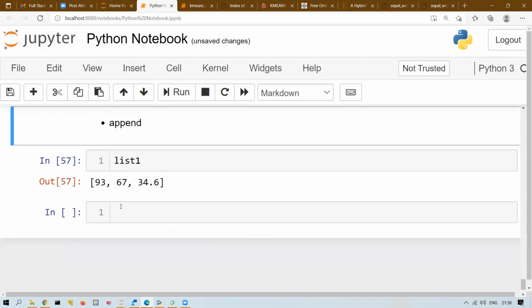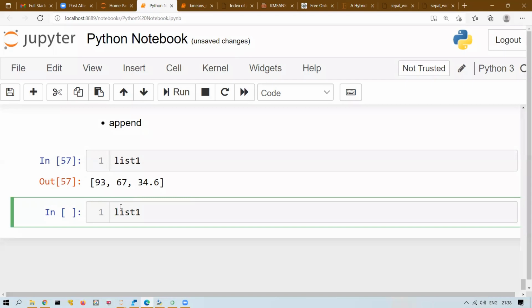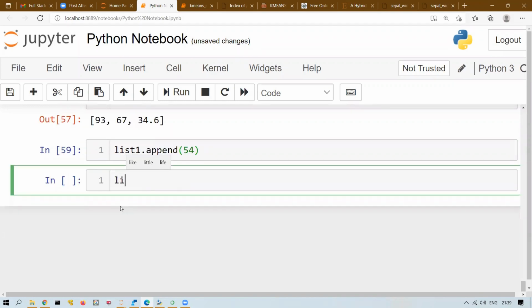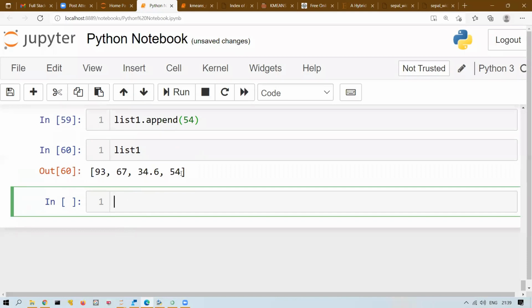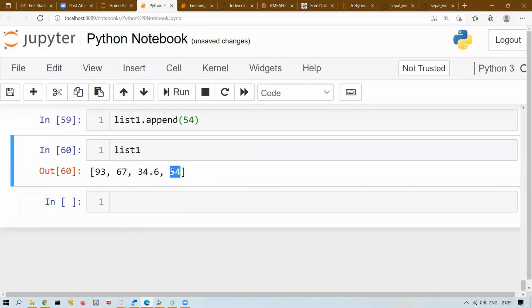So what will the append method do? I'm writing list 1 dot append, and then I'm writing what I want to append. Remember, using append, only one item you can add. You cannot add multiple items. And it is also fixed where it will be added. The item will be added at the end of the list. For example, I'm adding 54. So if you see this list 1, 54 is added. Where is it added? At the end of the list.